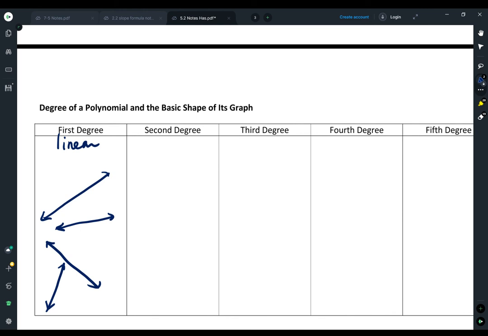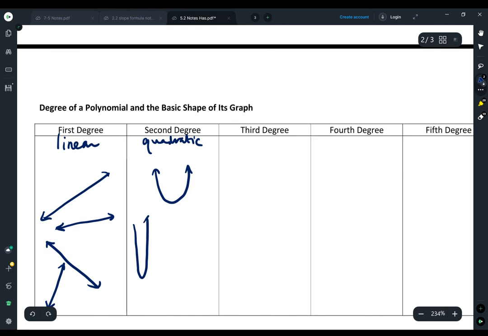So second degree is going to be my quadratics. So I can have just a normal looking parabola. I can have a skinny parabola that's been stretched vertically. I can have a parabola that's upside down. I can have a parabola that's upside down and stretched way out, like a 1/4 x squared or something.